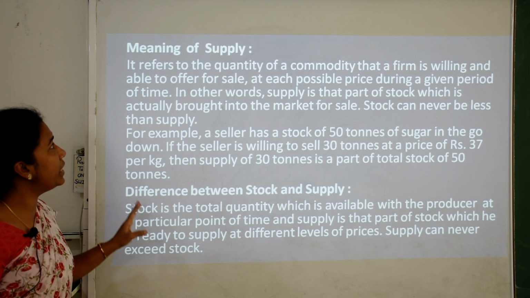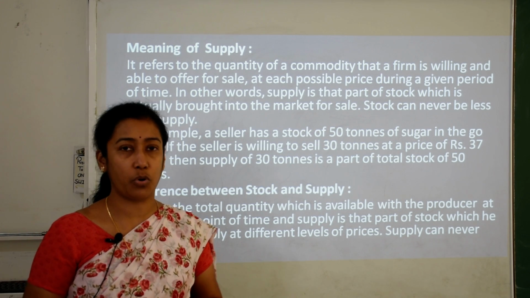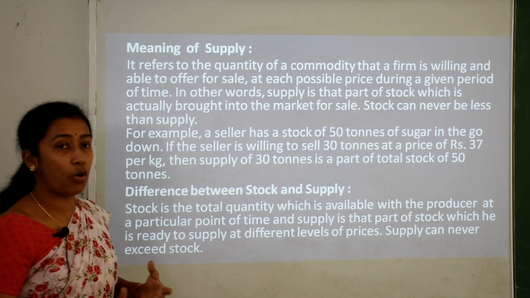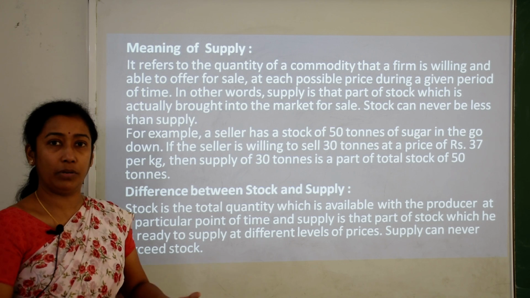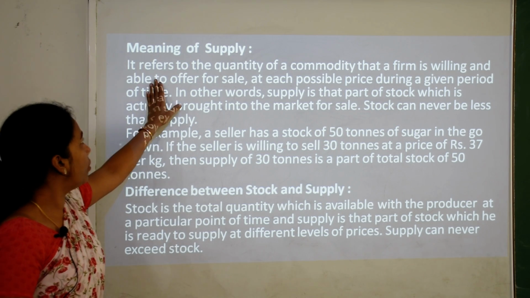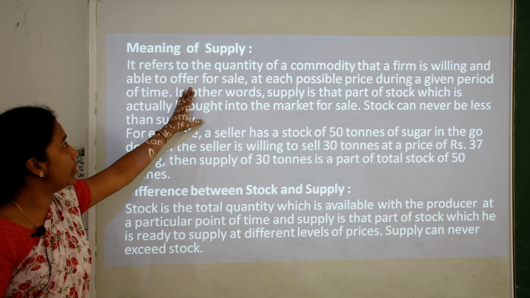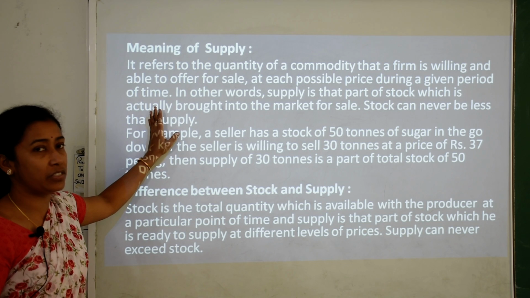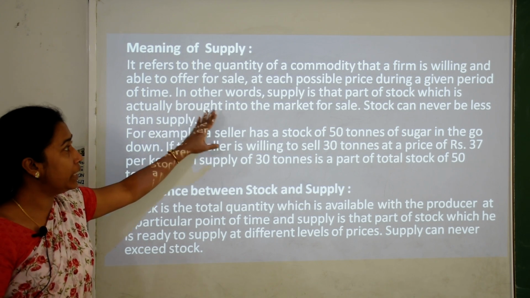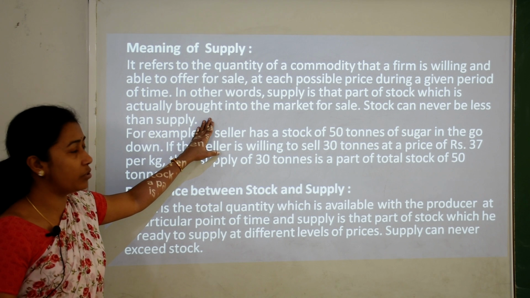Now starting with the meaning of supply. When we say supply, that means supply of goods and services, or we can call it supply of a particular quantity of a commodity in a market so that it will be able to sell. Or we can say it refers to the quantity of a commodity that a firm is willing and able to offer for sale at each possible price during a given period of time. In other words, supply is that part of stock which is actually brought into the market for sale.